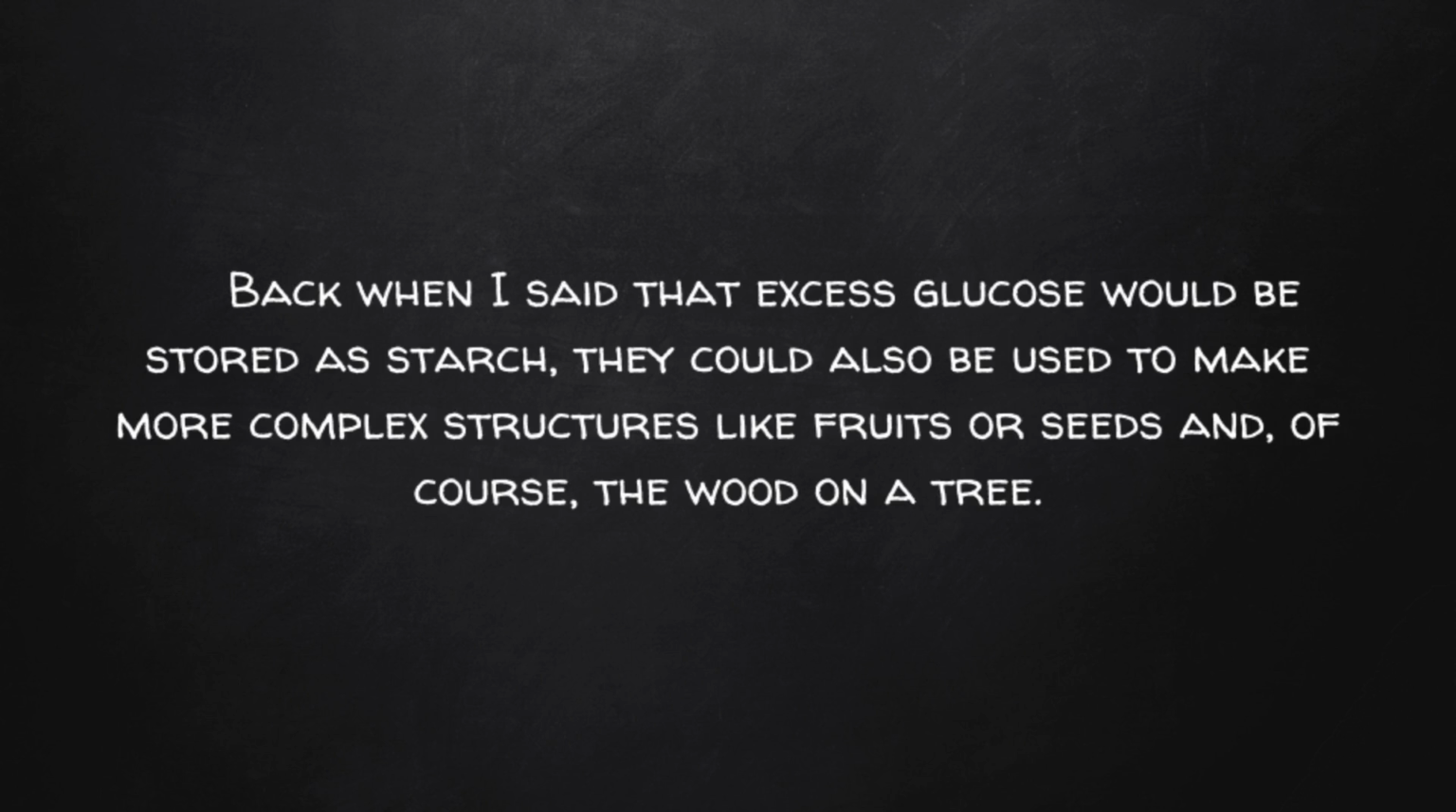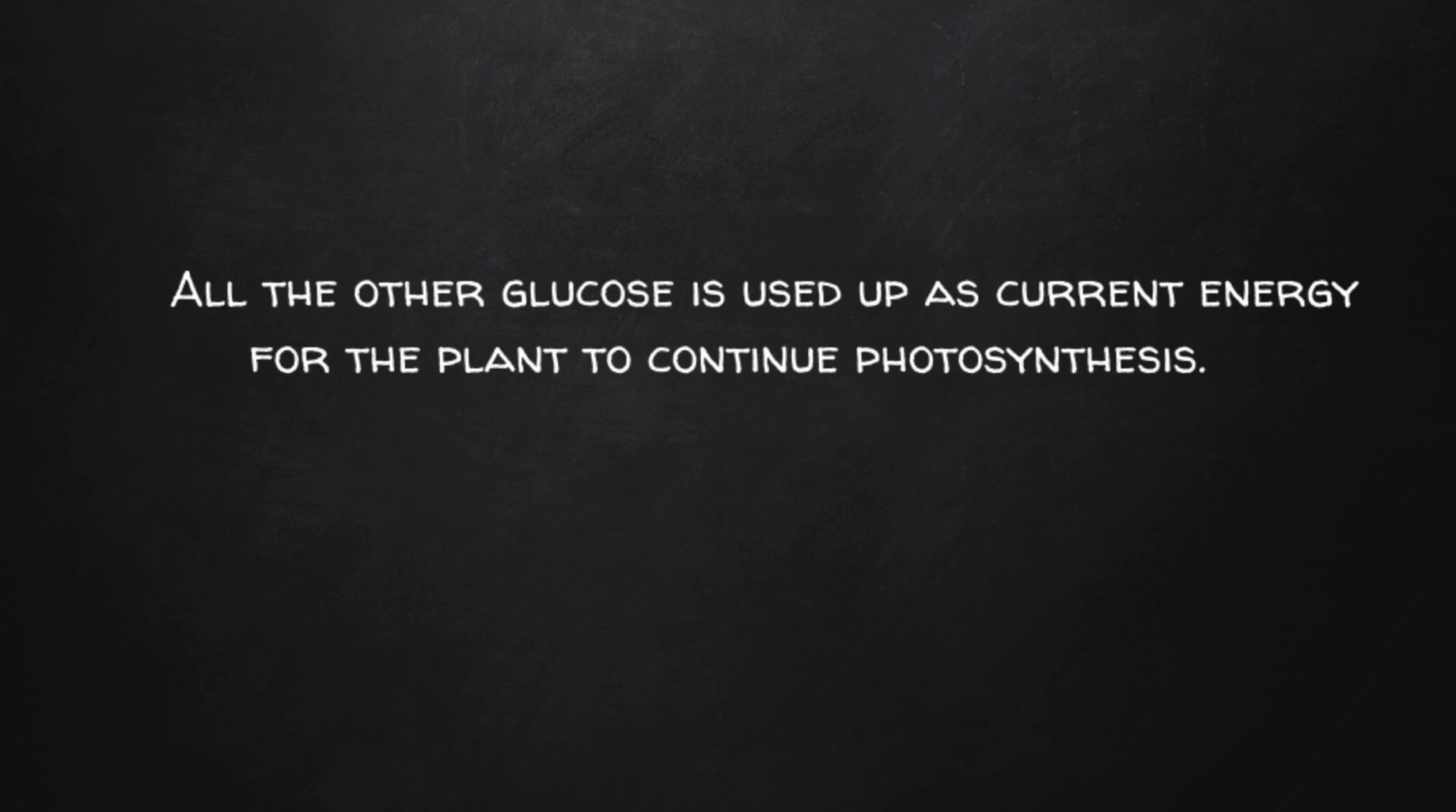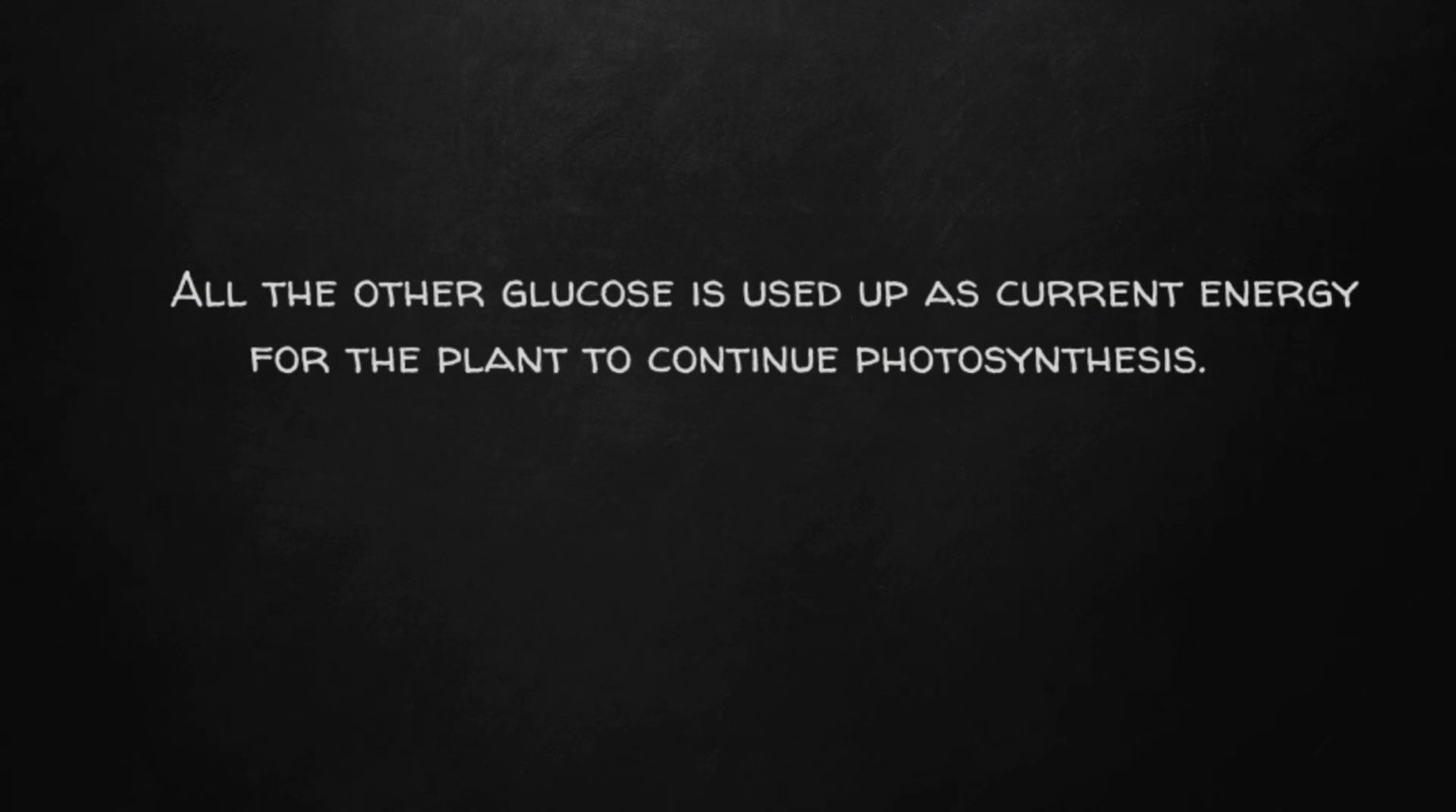I feel like this needs some explanation. Back when I said excess glucose could be stored as starch, it could also be used to make more complex structures such as fruits or seeds, and of course, wood on a tree. All other glucose is used up as current energy for the plant to continue photosynthesis.